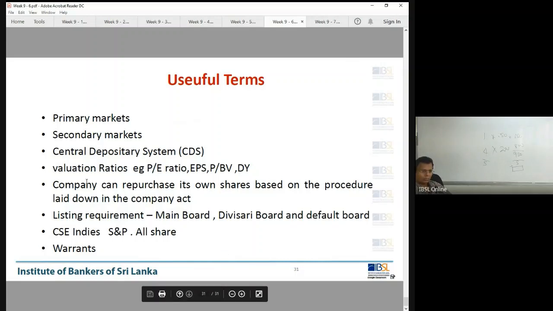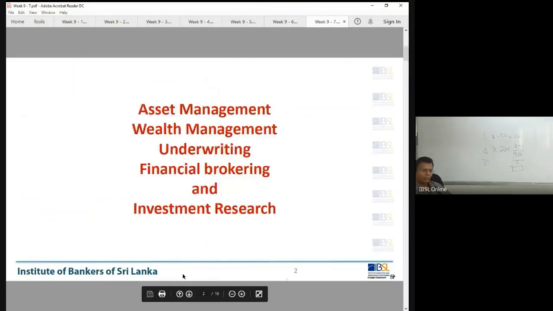The only thing we have not done is the valuation; that will be taken up later. And I have to give you the MCB board and default board listing requirements. That is a paper article I have given you. I also wanted to give you this cue for you to read, only the literal meaning. I have not included loan syndication; I will deal with it separately with you. That is also just to read.